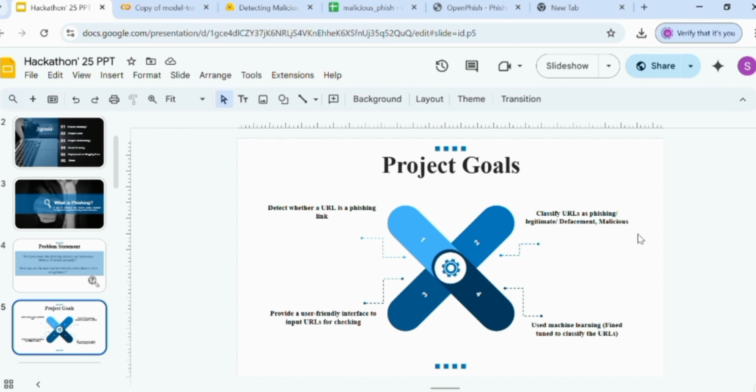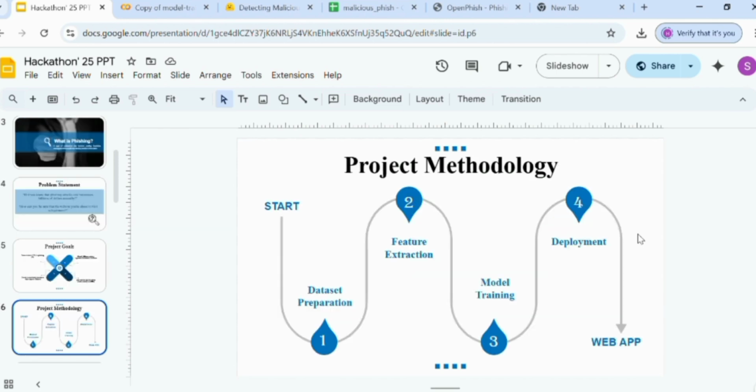This presentation will introduce a web application designed to help users identify malicious URLs. The main goal of this application is to detect whether a URL is a phishing link and to classify it further as phishing, legitimate, or malicious. This app also provides a user-friendly interface to input a URL for checking, and a model trained on a specific data set. Now let's come towards the methodology.